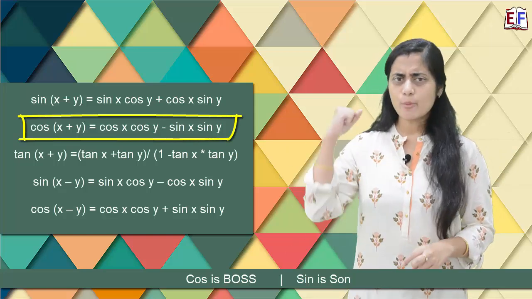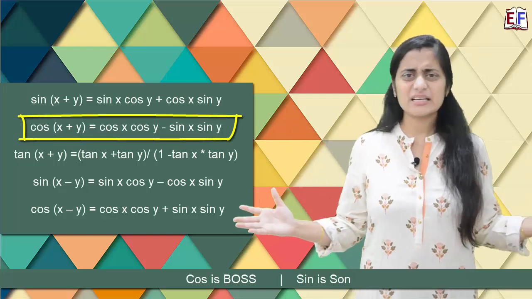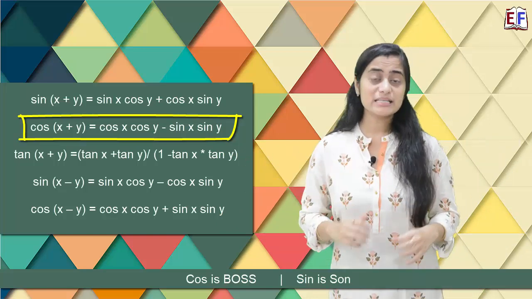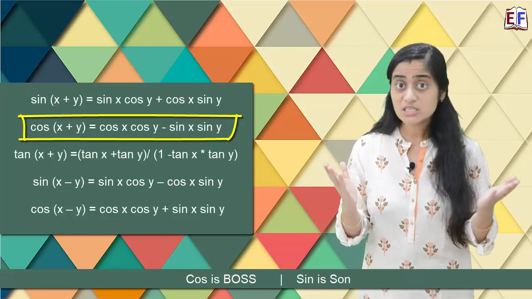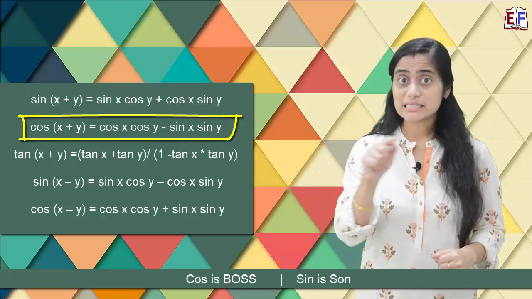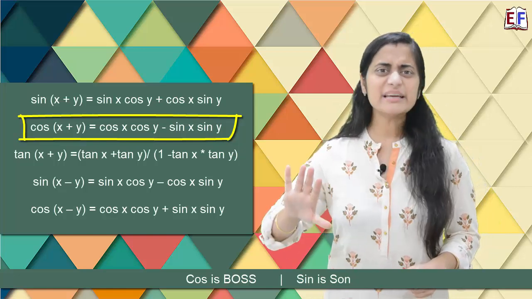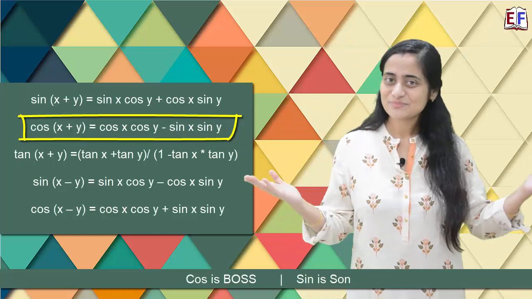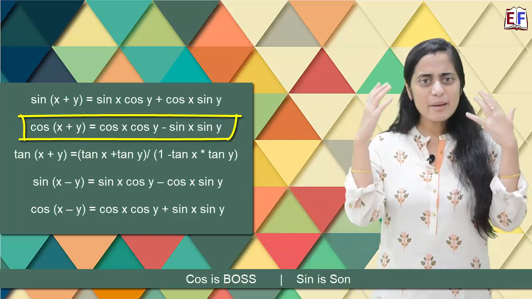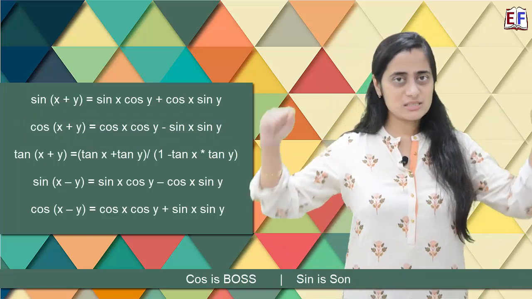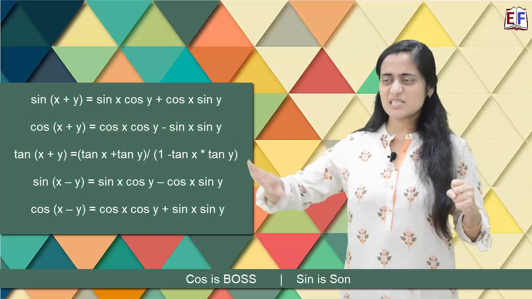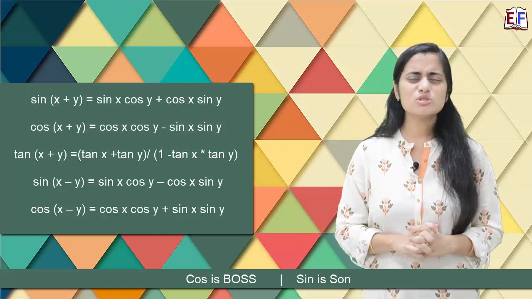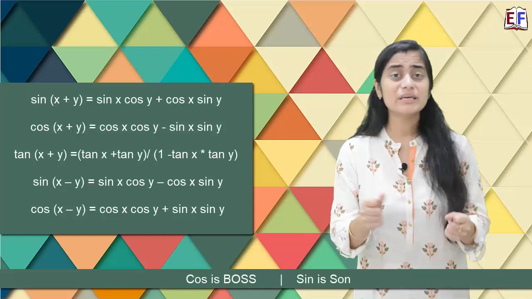Let's now talk about the second formula, which is cos x plus y. Now cos being the boss, he feels that he doesn't need the son at all and he can do everything himself. So the formula is cos x cos y, because he doesn't need the son, minus, because he totally ignores whatever the son does. Therefore you have minus sine x sine y. Simple, isn't it? So just remember this as a story, that boss is cos, who always ignores the son, can do it himself. Sine is son, who is always dependent on the boss and wants to be with him.